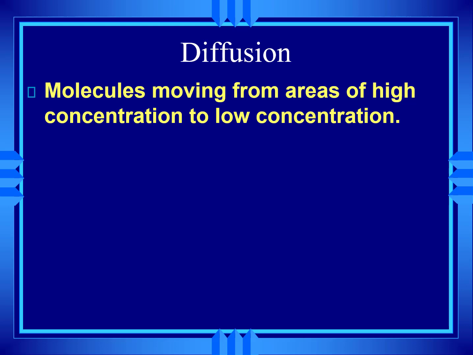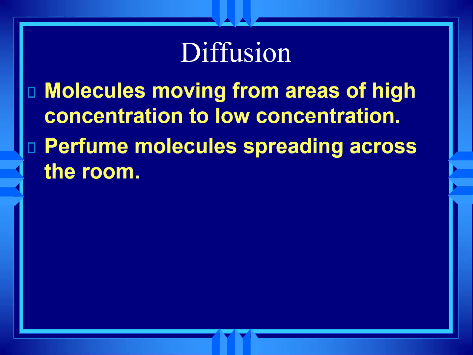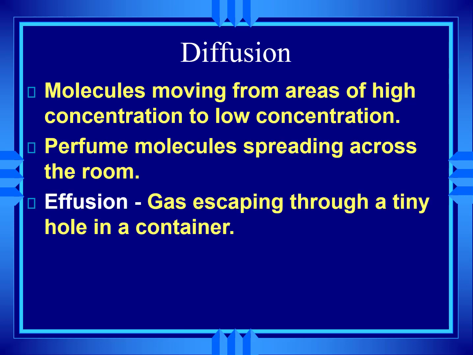So things spreading out. Okay? Perfume molecules spreading across the room. They're at high concentration where you spray them on your body, and they spread out and you get lower concentration. That's one kind of movement, diffusion. Okay. The second kind is effusion.